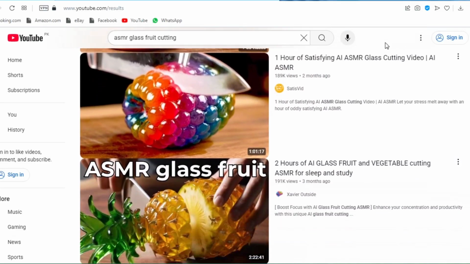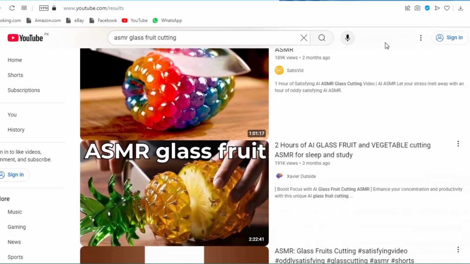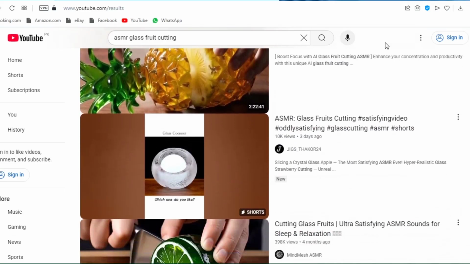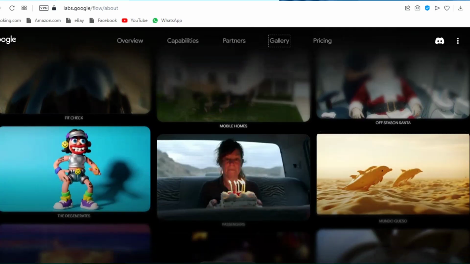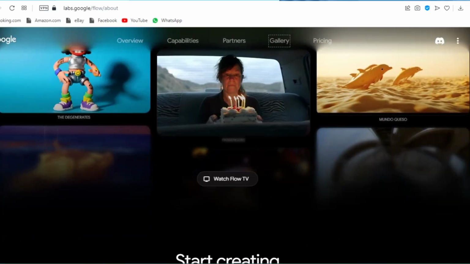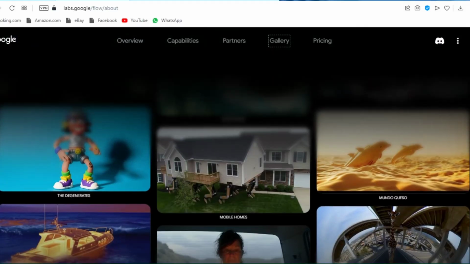All you need is the right prompt formula. And that's exactly what I'll teach you inside my premium glass fruit cutting AI course. When I started, I struggled for weeks. I couldn't get realistic lighting, liquid flow, or texture right. But after testing hundreds of prompt variations, I finally cracked the method that gives ultra-realistic cinematic results every time.